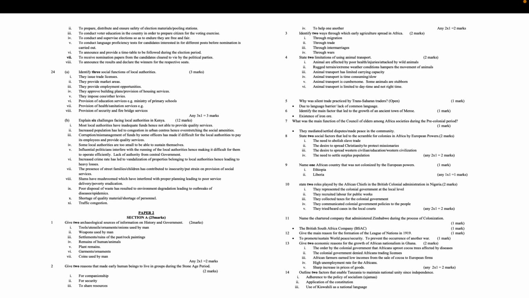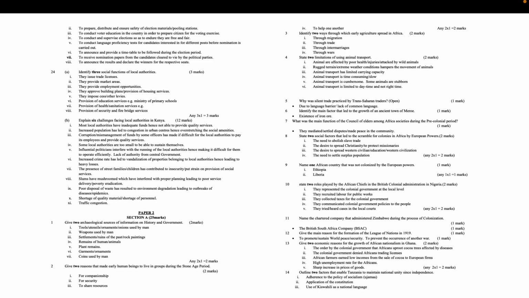5. Why was silent trade practiced by trans-Saharan traders? 1 mark. Due to language barrier, lack of common language. 6. Identify the main factor that led to the growth of the ancient town of Meroe. 1 mark. Existence of iron ore. 7. What was the main function of the Council of Elders among African societies during the pre-colonial period? 1 mark. They mediated, settled disputes, made peace in the community.